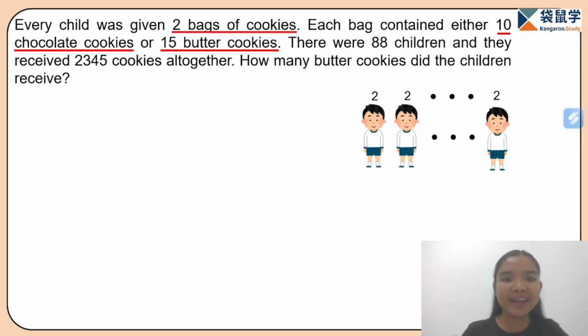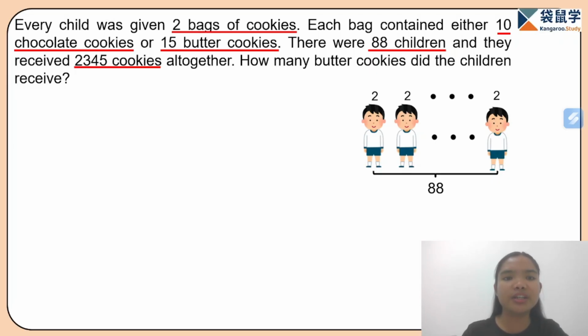Now, there were 88 children. So the total of these children is 88. And all of them received a total of 2,345 cookies. So from this information, we need to find the number of butter cookies.